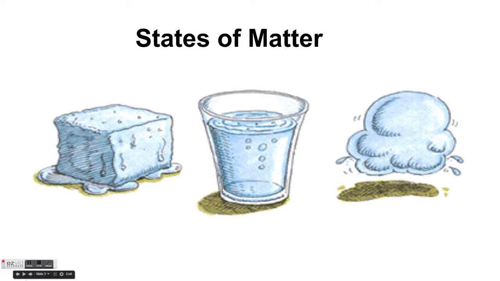This video will discuss the three main states of matter and their physical properties. The video assumes that you have watched the videos on particle theory of matter that can be found on this playlist. So all matter can take three distinct forms. These forms are determined by the amount of energy the particles possess. This is called the state of matter.